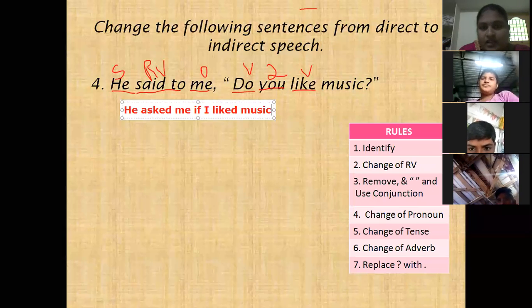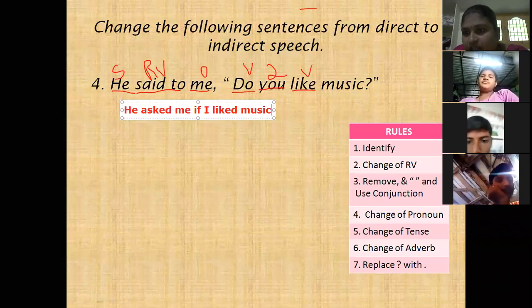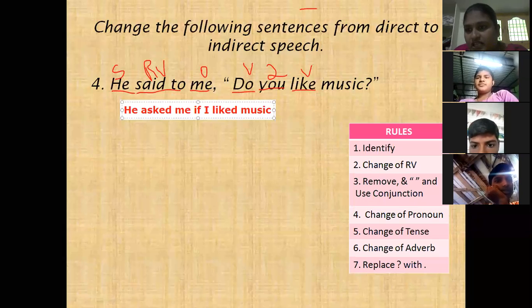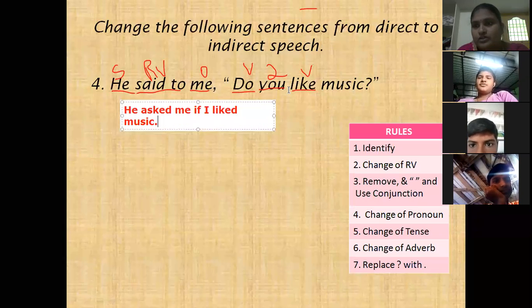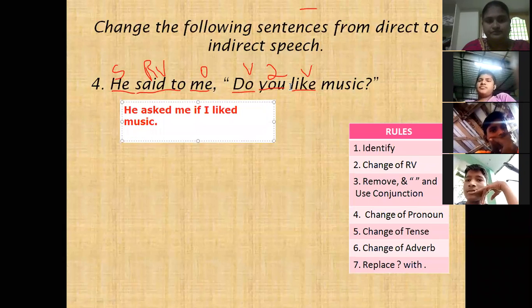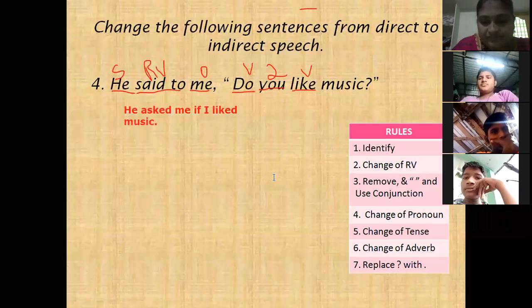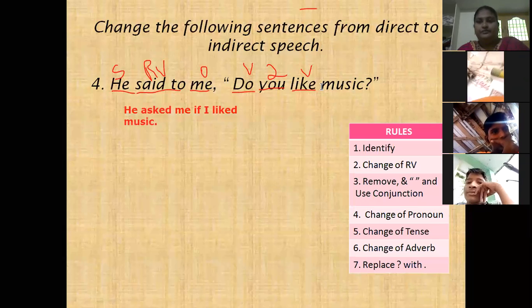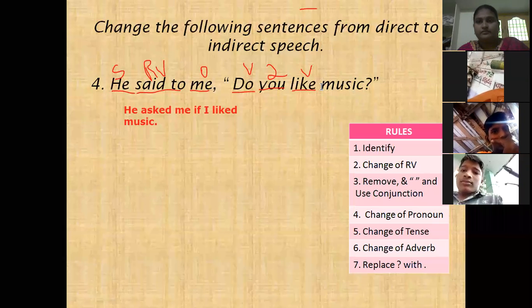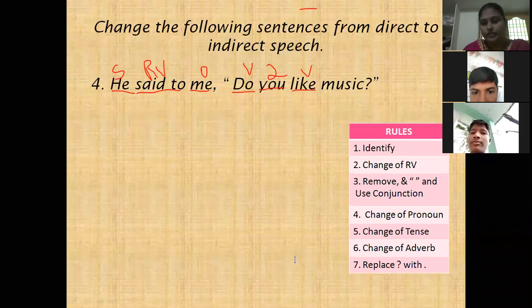After that, can we use a question mark after changing direct to indirect? No. Here we have to use a full stop. Full stop. It is a very important point. Do, does, did, if it is given, no need to use. We remove it and we have to change the verb.